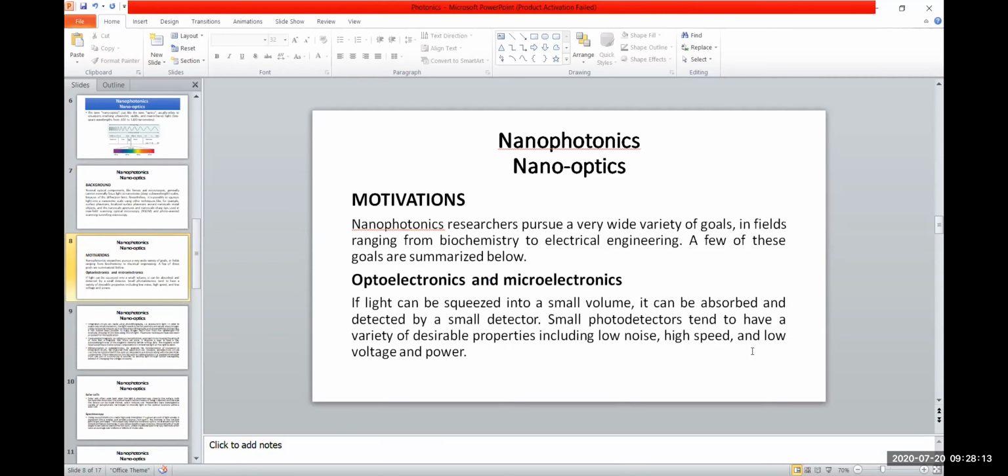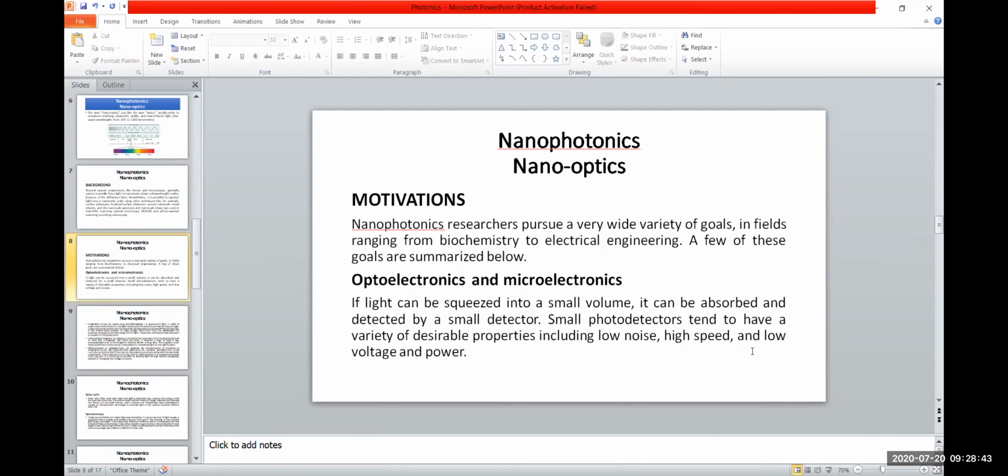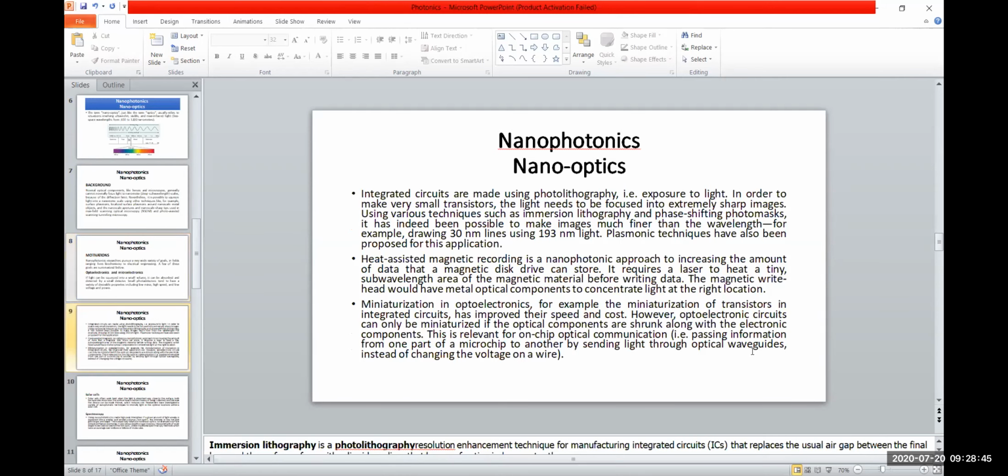Motivations: nanophotonics researchers pursue a very wide variety of goals in fields ranging from biochemistry to electrical engineering. A few of these goals are summarized below. Optoelectronics and microelectronics: if light can be squeezed into a small volume, it can be absorbed and detected by a small detector. Small photodetectors tend to have a variety of desirable properties, including low noise, high speed, and low voltage and power. So these are the important motivations of optoelectronics and microelectronics.